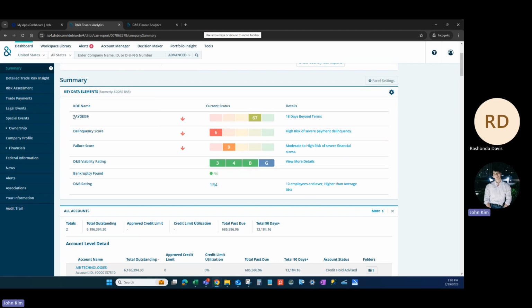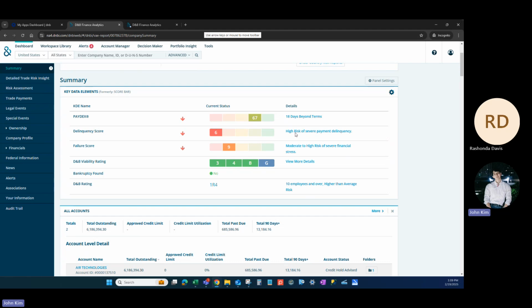This mostly shows how trustworthy they are in paying their accounts, the customers, or I'm sorry, the vendors. So Paydex shows that anything in this area is a good sign, but anything red is obviously not good. Orange is not good either. Yellow is okay, but watch out, just like a yellow light, green light, and red light. As you can already see from the summary, the delinquency score is top low, bottom.